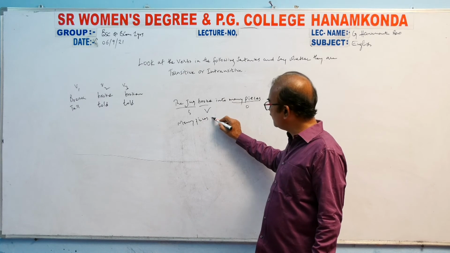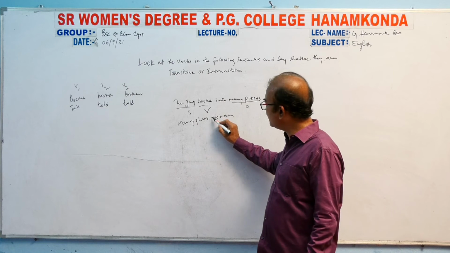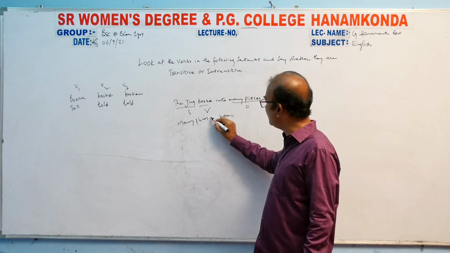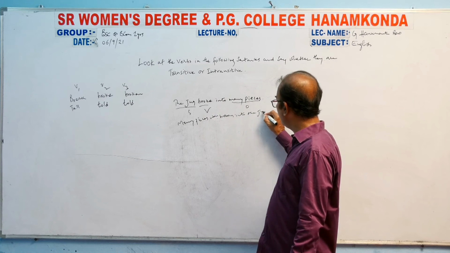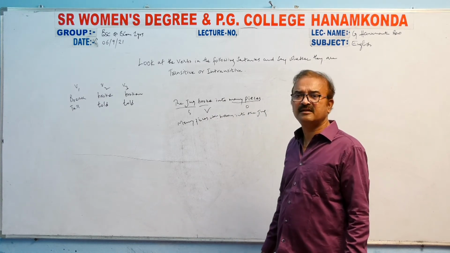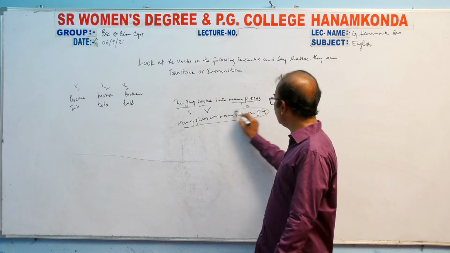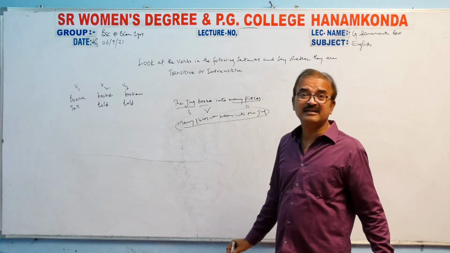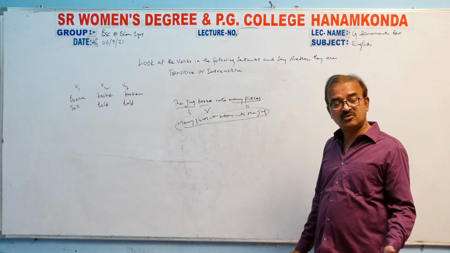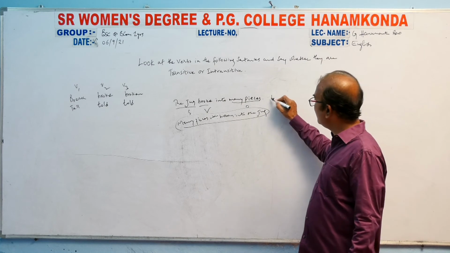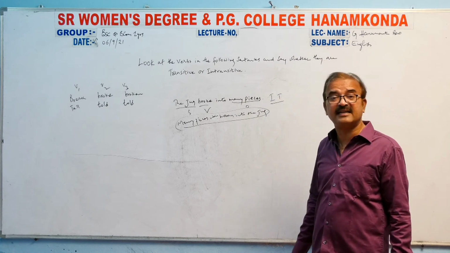Many pieces were broken, because this is plural. Were broken into the jug. Is there any meaning in this? Many pieces were broken into the jug? No, there is no meaning. So these kinds of sentences do not have any chance for getting their voice changed from one voice to another voice. That's why this is another intransitive sentence. IT, intransitive sentence.